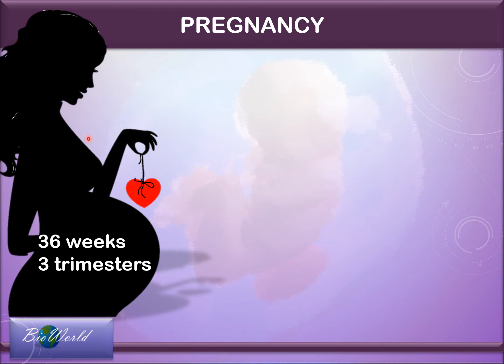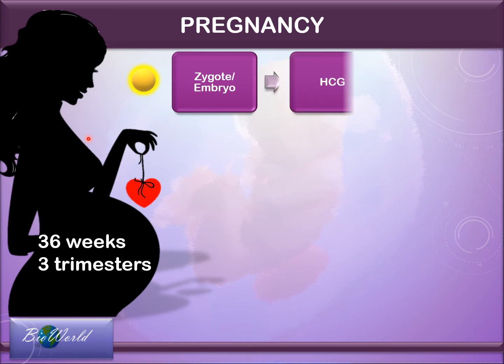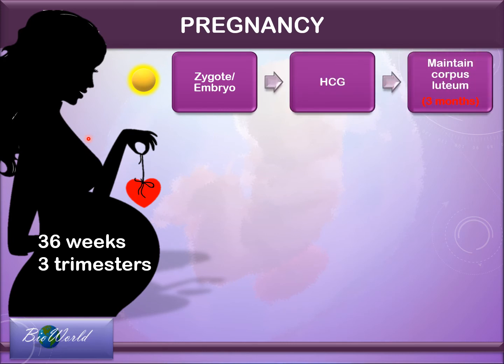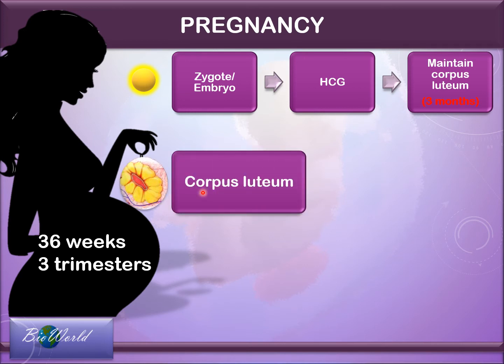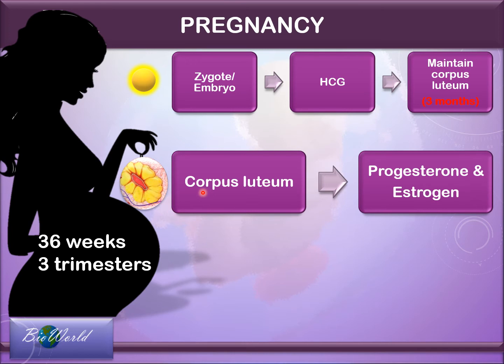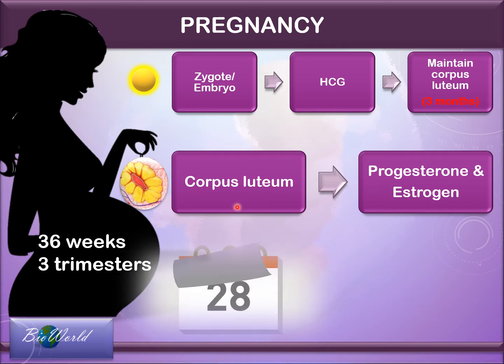Throughout her first trimester, the zygote and the embryo will secrete the hormone HCG, which helps to maintain the corpus luteum for 3 months. In that 3 months, the corpus luteum will be maintained to secrete high levels of progesterone and estrogen. Now 3 months will pass.